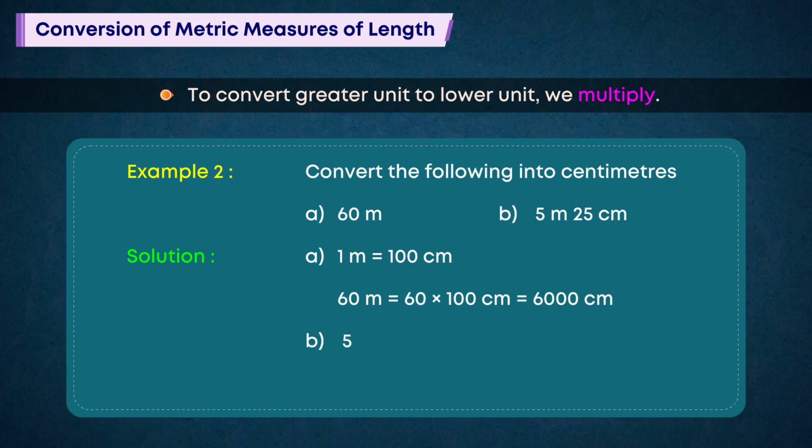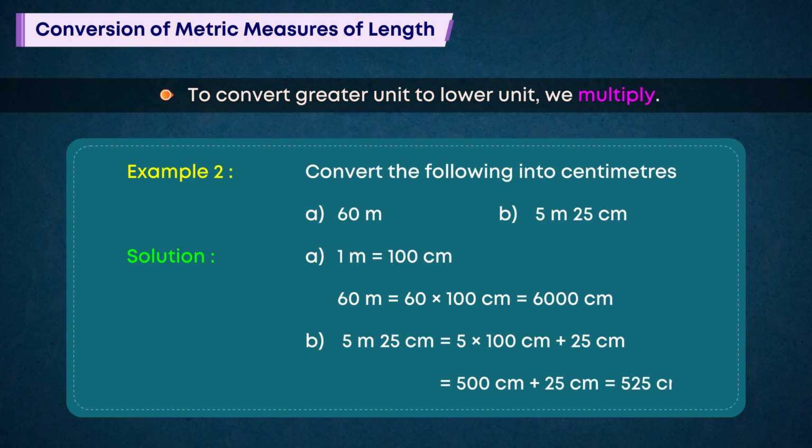B. 5 meters 25 centimeters is equal to 5 into 100 centimeters plus 25 centimeters, which is equal to 500 centimeters plus 25 centimeters, which is equal to 525 centimeters.